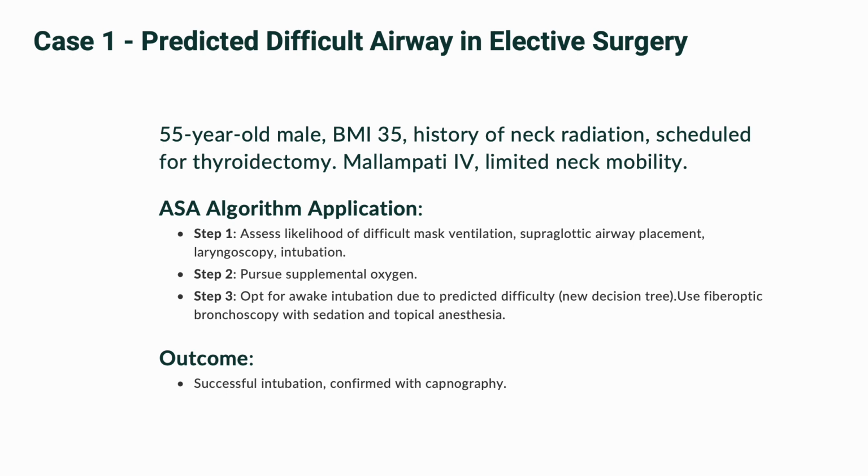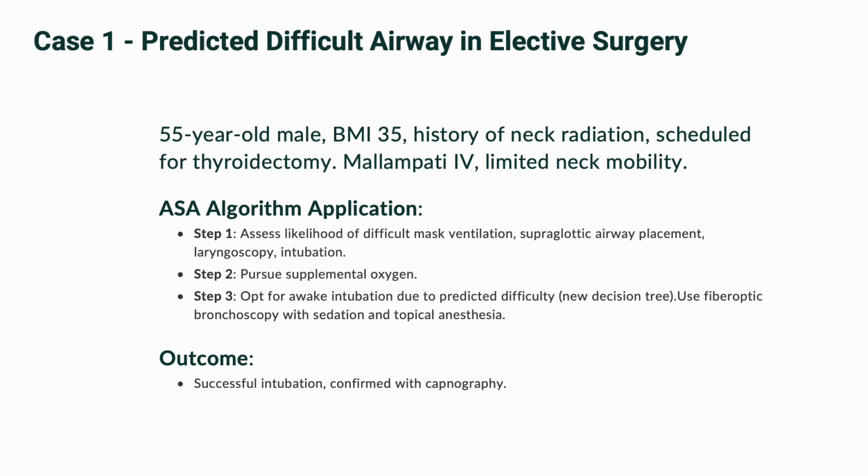Step 1. Assess the likelihood of respiratory decline with intubation. Obesity and neck radiation suggest difficult mask ventilation and supraglottic airway placement due to soft tissue and scarring. Limited neck mobility flags difficult laryngoscopy and intubation. The new decision tree prompts us to consider awake intubation if there's difficult ventilation, which applies here. Step 2. Pursue supplemental oxygen. We ensure nasal cannula oxygen is on.